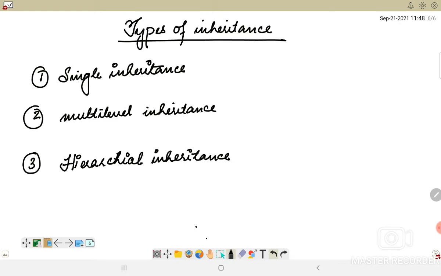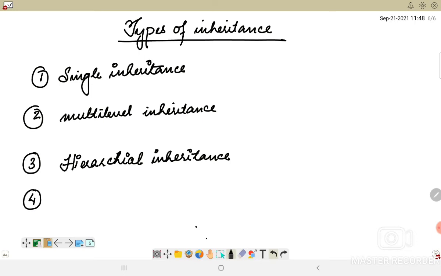In single inheritance, what happens is through a particular code... These are the three primary types of inheritance which we will be discussing in detail, and we shall also be discussing two more of them, which are multiple and hybrid.